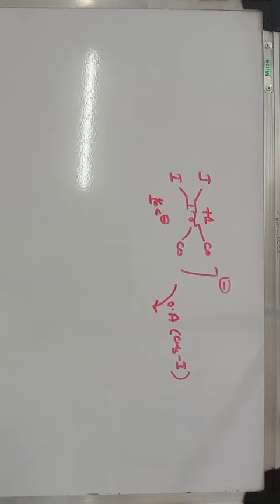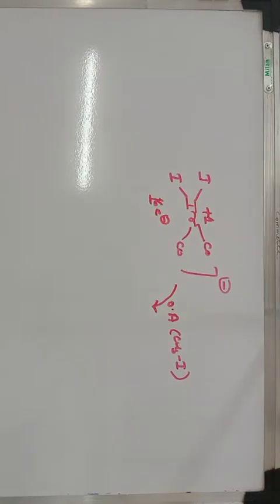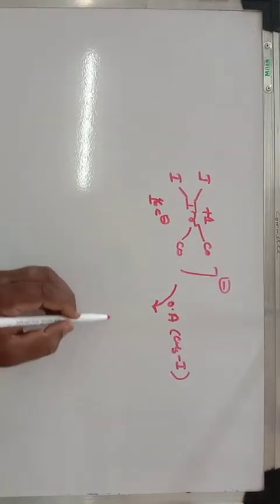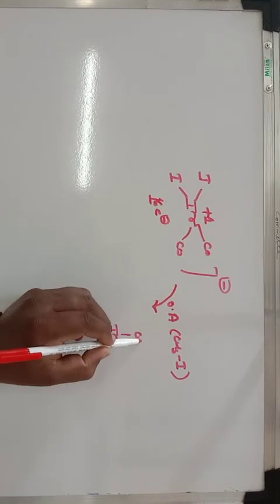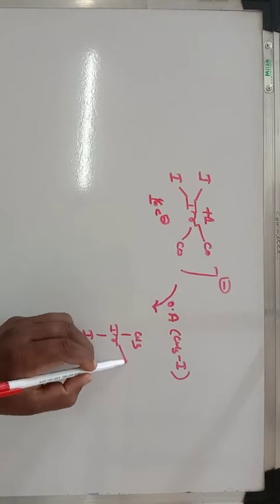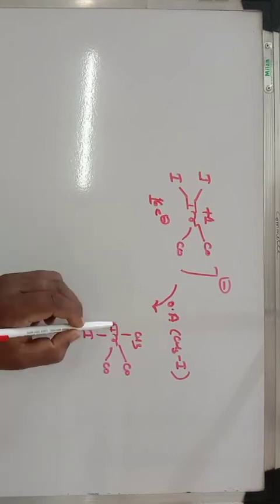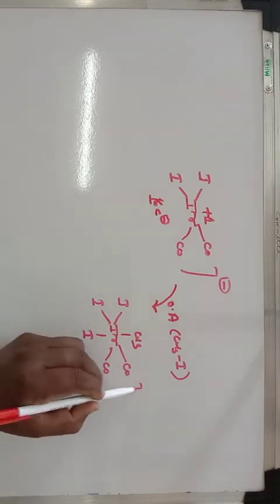So in this case, after oxidative addition, what do you get here? Again, methyl iodide is a polar species, and again we get a trans product after oxidative addition. So in this case, we get iridium with this methyl, this iodine, and the remaining is the same: carbonyl, carbonyl, this iodine, this iodine, and it has a negative charge.